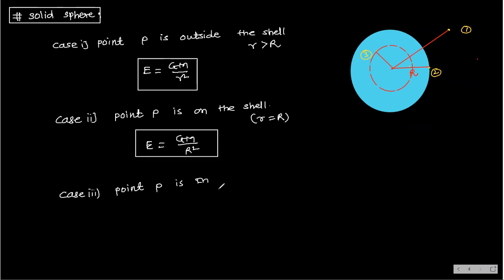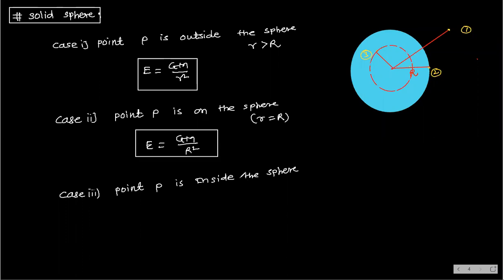Here it is not a shell now, this is a sphere. Point P is outside the sphere, you write. It is a solid sphere. On the sphere. Point P is inside the sphere, okay? Because this is a solid sphere. Right. So here what happens, you see,